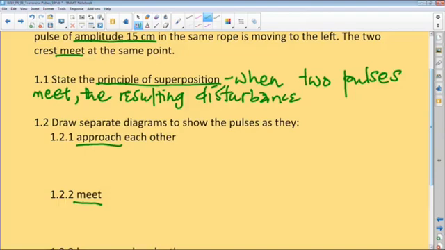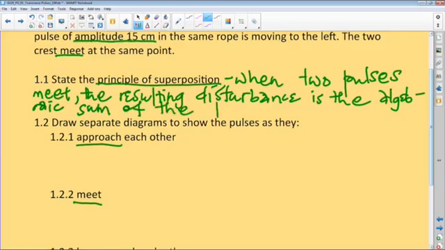The resulting disturbance is the algebraic sum of the two, okay? So algebraic, remember our A plus B, in our earlier discussion. Algebraic sum, in other words, is the total of the two, right? Okay. So this is the principle itself of the two pulses.